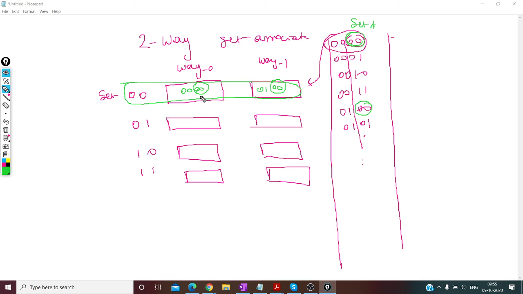Again, in this you have to do extra checking, because you have to check both the ways. Let us say you have a tag 0101 and then 00. This means it belongs to set 0, but then I have to check the tag. This tag is 00. No, not this one. Let me check here. This one is 01. It's not this one, but what we need is this tag. If there is a tag match, then I will say hit. Otherwise, it is a miss. Okay, so that is about set associative.